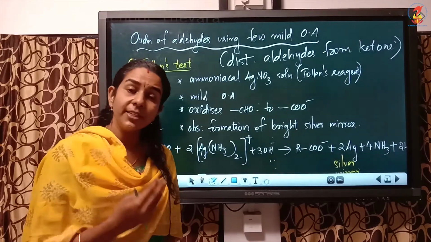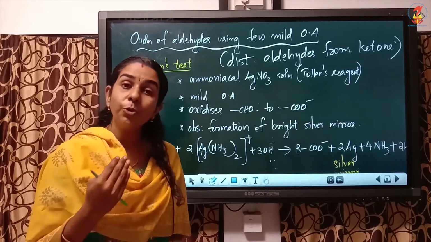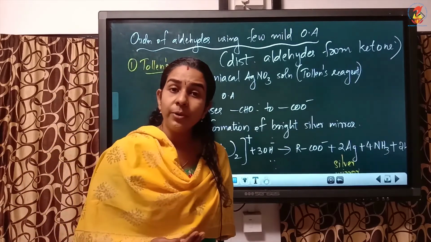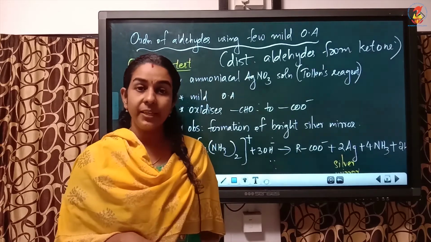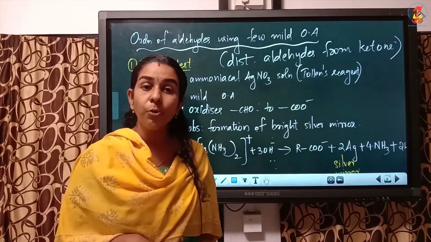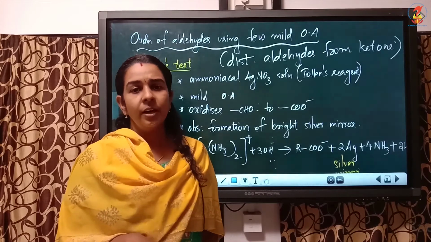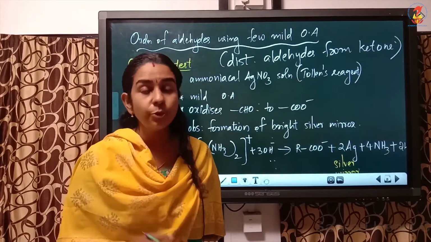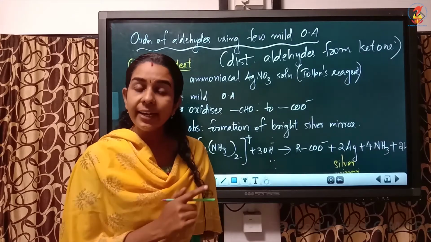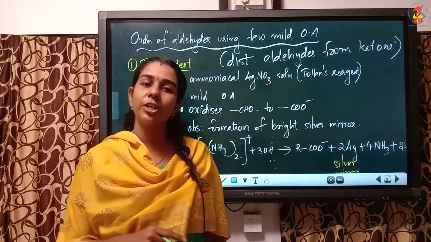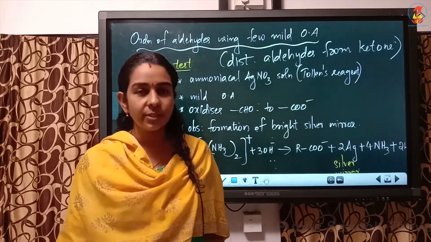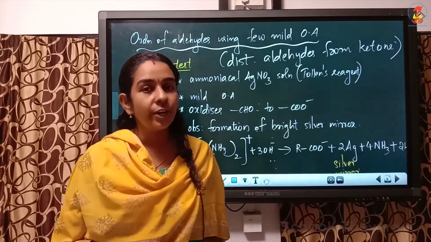Already in the previous videos, when we studied nucleophilic addition reactions, we studied the 2,4-DNP or Brady's reagent test, isn't it? What is the use of that test? Yes, it is used to distinguish aldehyde and ketone from other functional groups. For example, to distinguish an aldehyde from carboxylic acid, we can do the 2,4-DNP test.